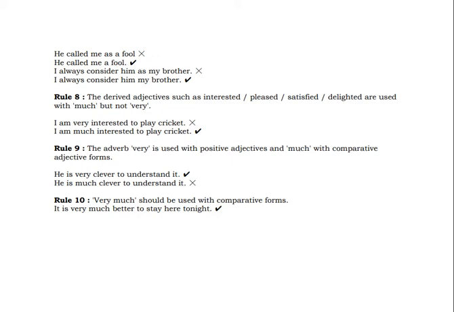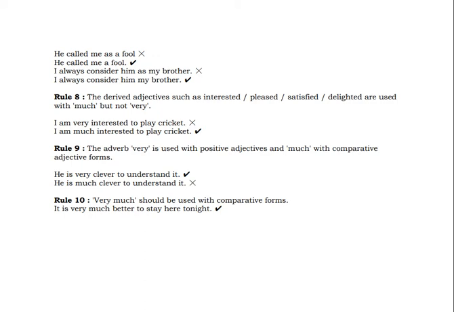And let's see this last rule. Rule number 10. Very much should be used with comparative forms. It is very much better to stay here tonight. So in the case of much, what will you use?